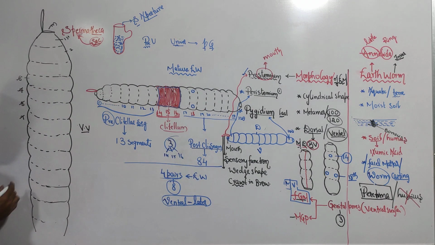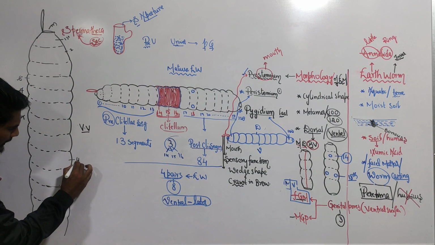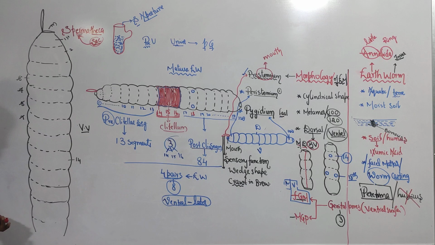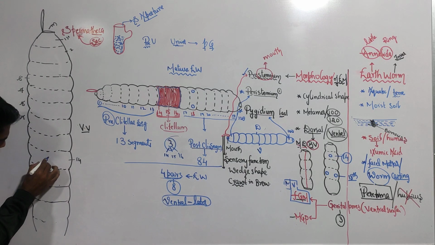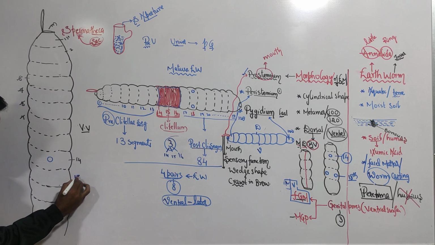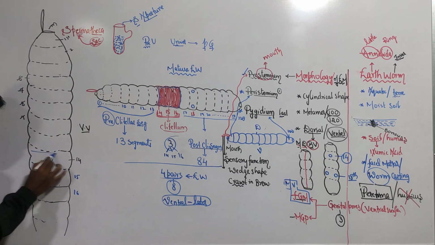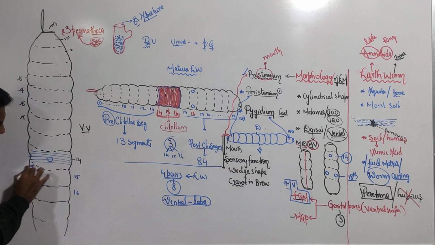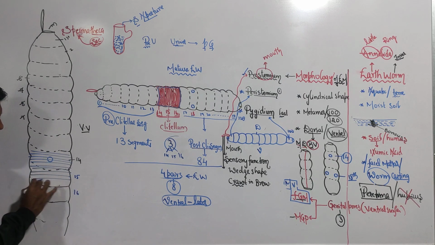Just imagine this is the 14th segment. But what does the 14th segment contain in ventral view? The female genital pore, like this. The 14th segment, then 15 and 16. At that time, the mature earthworm contains a glandular tissue. What is the name of this glandular tissue? Clitellum. All this is the clitellum.